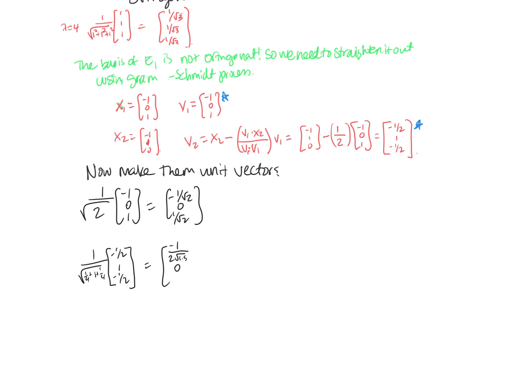There's probably a better way to write that. But anyway. Okay, and then we'll have 1 over square root of 1.5, and then minus 1 over 2 square root of 1.5. So there you go. The book probably writes that in a better way, where it looks like it's not so crazy.